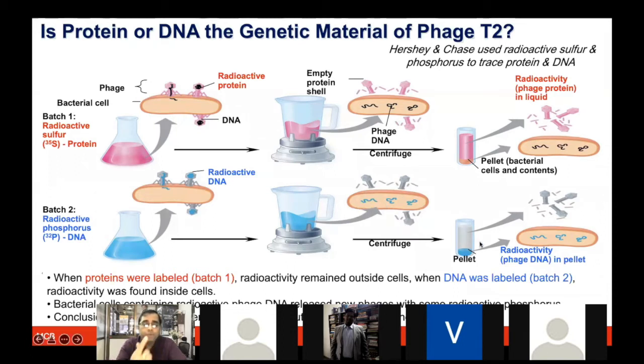When you do centrifugation with a very high centrifugal force, you can separate the higher mass and debris as the pellet, and the lighter liquid will be in the supernatant. From the pellet, he could observe the radioactivity of the 32P, which comes from the DNA, and therefore he could conclude that what came inside the bacteria from the phage was the labeled DNA, and therefore DNA is the genetic material.